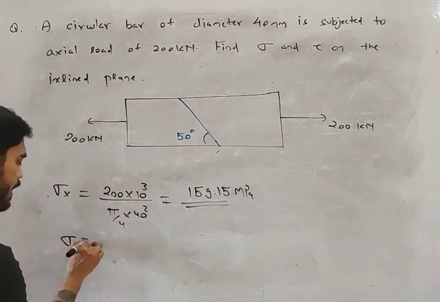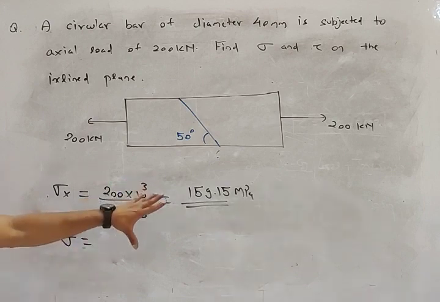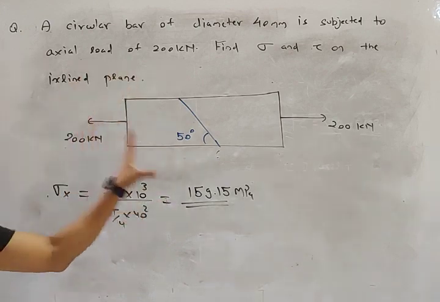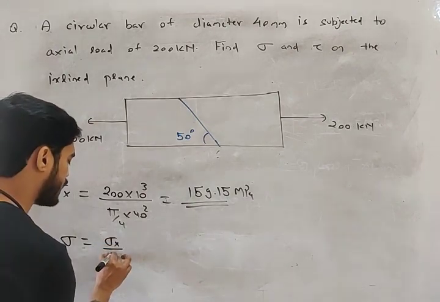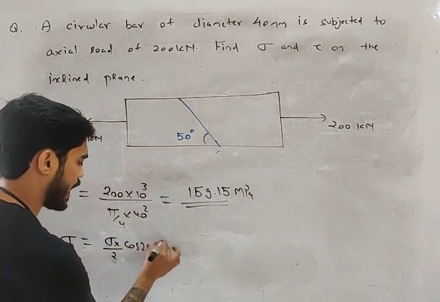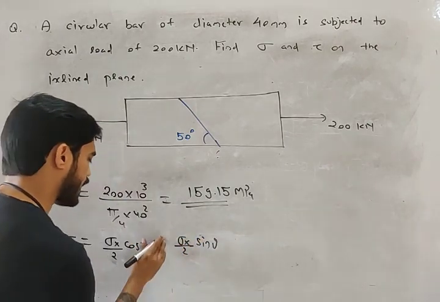Now what will be sigma at any angle theta? Sigma y is 0, tau xy 0. Put that value 0. Are you getting this?